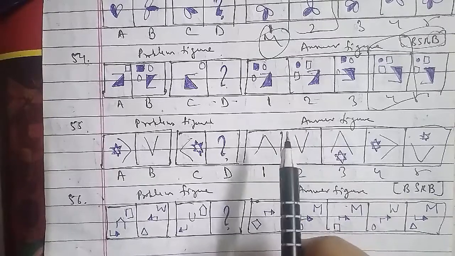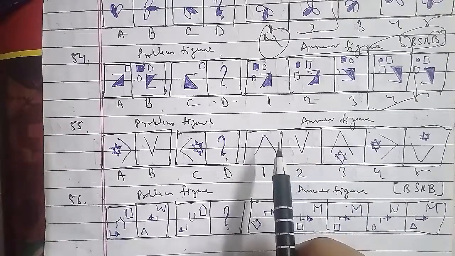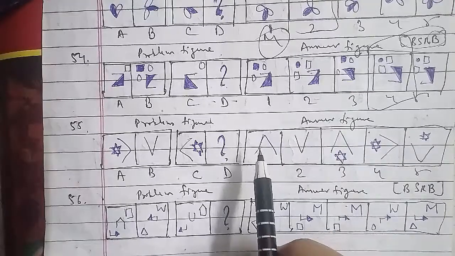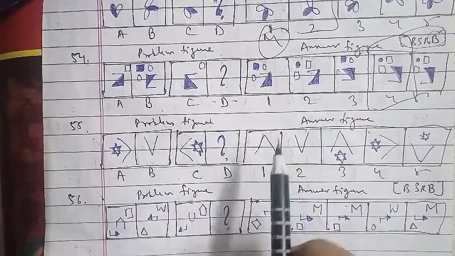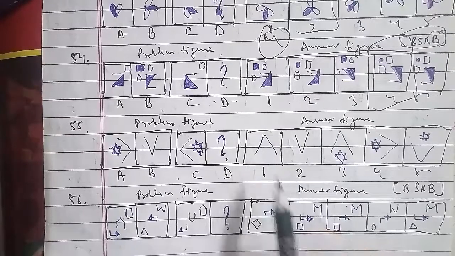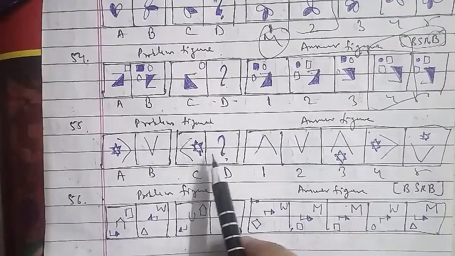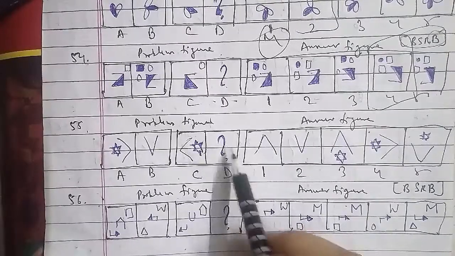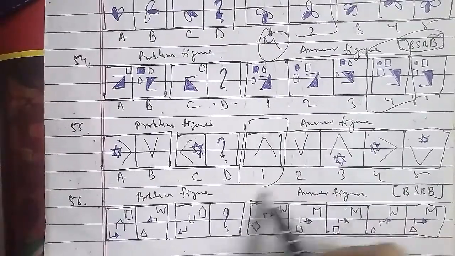Let's go ahead with the 56th question of the session. These were the problem figures and these were the answer figures, which has been asked in the BSRB examination paper as well. So this has been named as A, B, this has been named as C, this has been named as D, which we have to find out as well. This is 1, 2, 3, 4 and 5 respectively here.